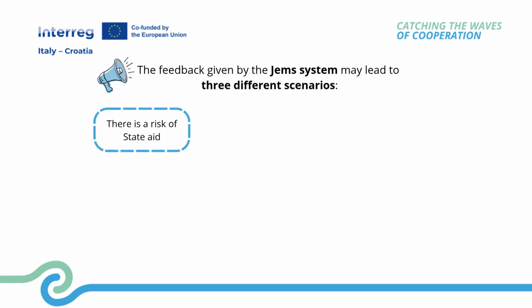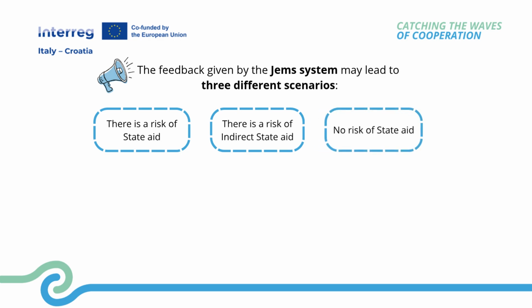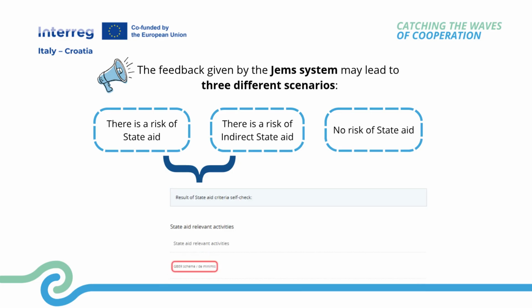There is a risk of state aid. There is a risk of indirect state aid. No risk of state aid. In the case of the first 2 results, it is also possible to flag the instrument to apply. For example, the de minimis or general block exemption regulation.